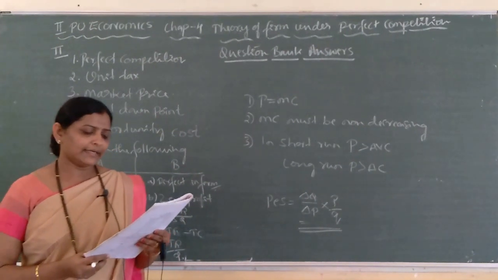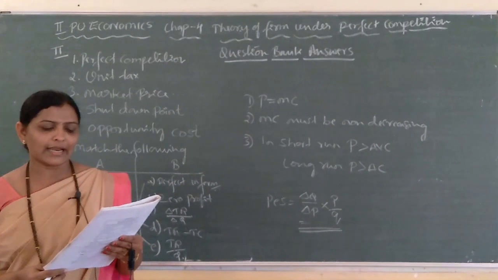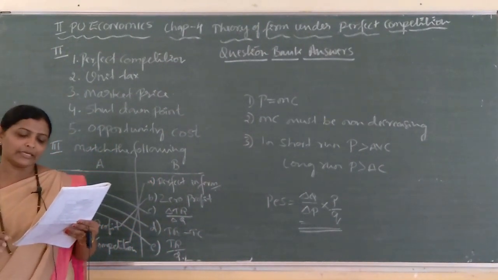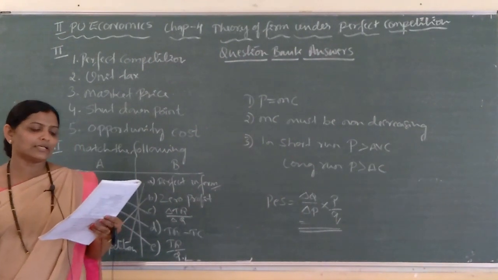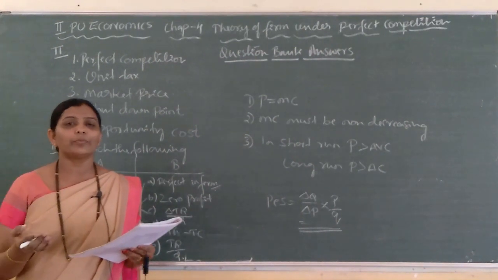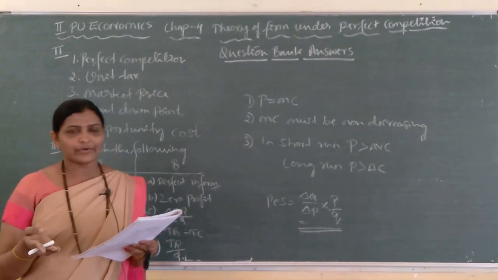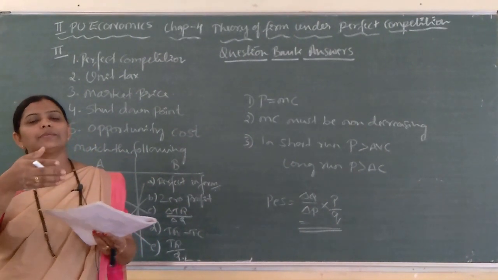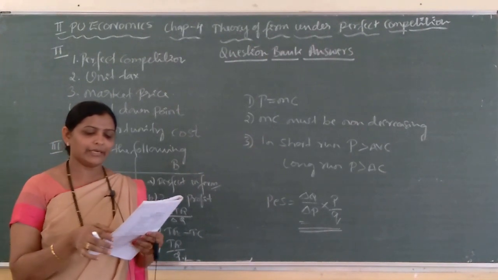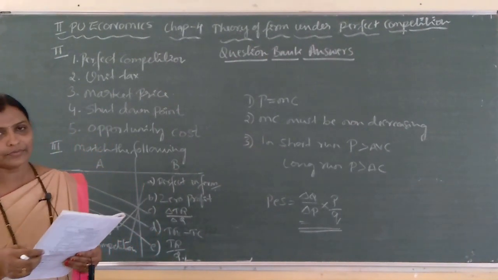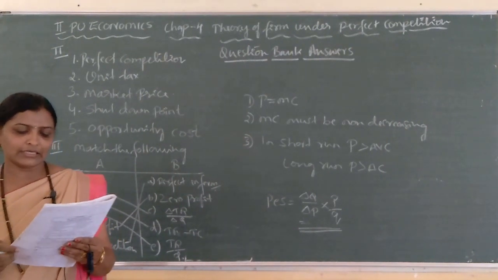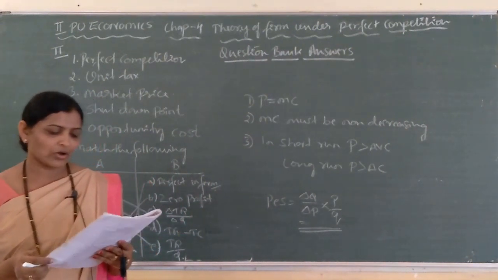Next one, write about shutdown point, normal profit and break even point. So, what is shutdown point? I have explained the meaning. What is normal profit? What is break even point? No loss, no profit stage is called break even point. Shutdown point means it is a point at which SMC curve cuts SAVC at its minimum. The normal profit means zero profit. Profit is just enough to cover minimum cost.